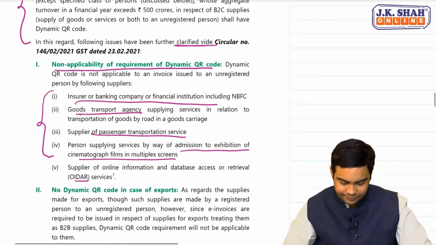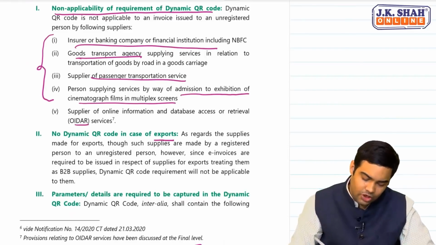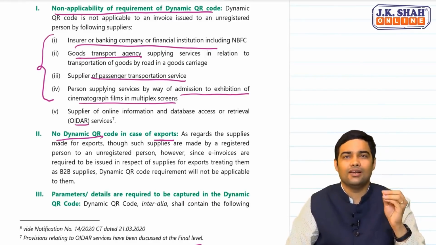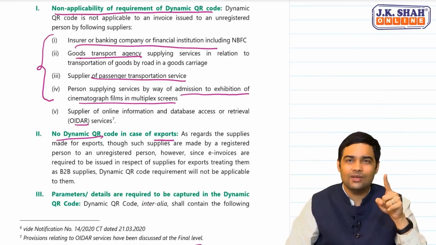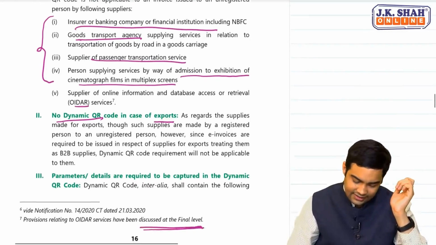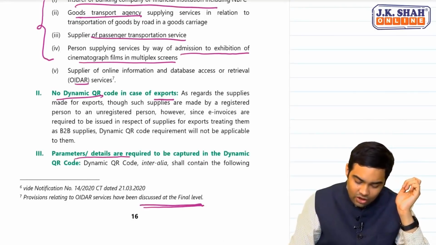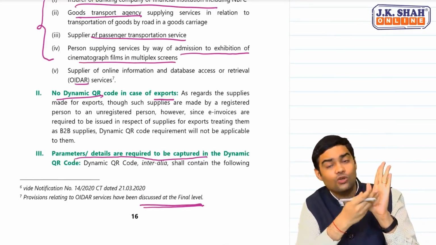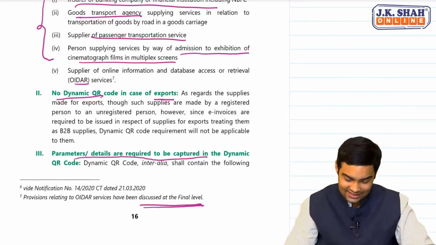Clear? Then for exports not required. Why no dynamic QR for the exports? Simple. For exports we are generating e-invoice. This is not required. Okay. Then parameters or details to be captured in dynamic QR code. What should dynamic QR code contain? One big list is there.